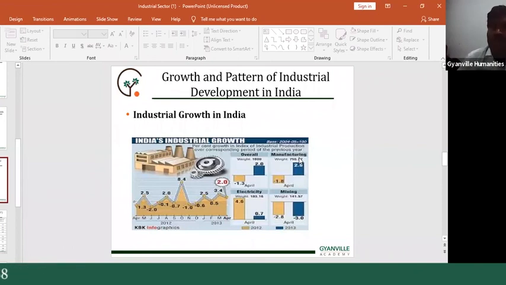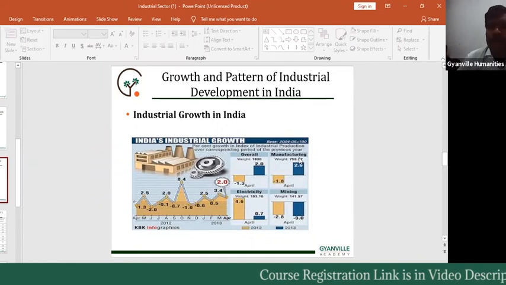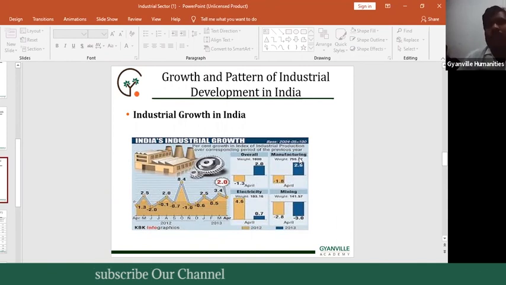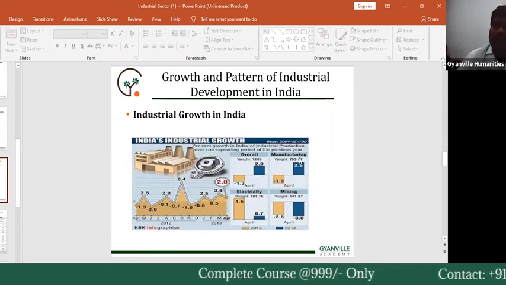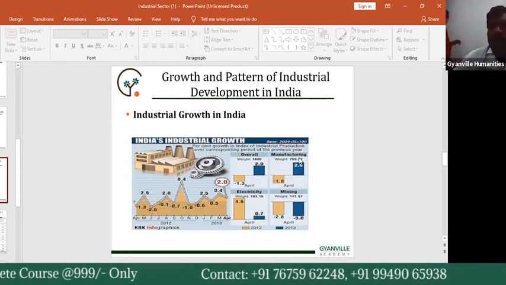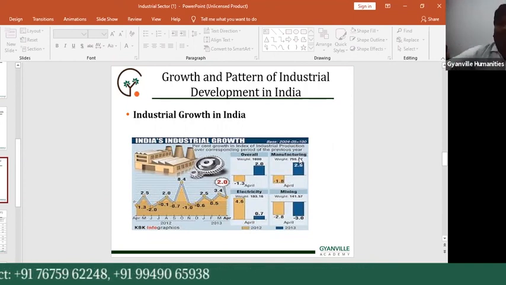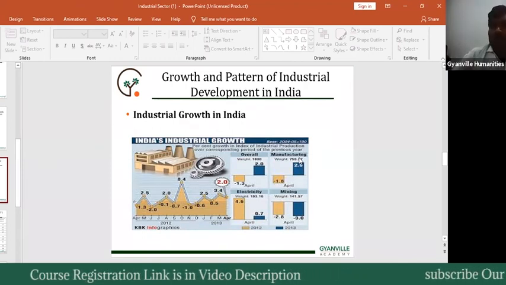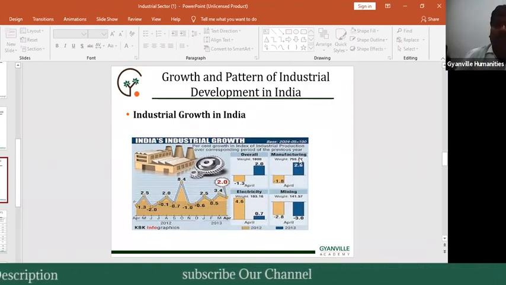Indian industrial development is divided into two periods: before 1965-66 and after 1965-66. Before 1965-66, Indian industrial development was very high, but later the growth rate declined. That is the overall growth rate of Indian industry.